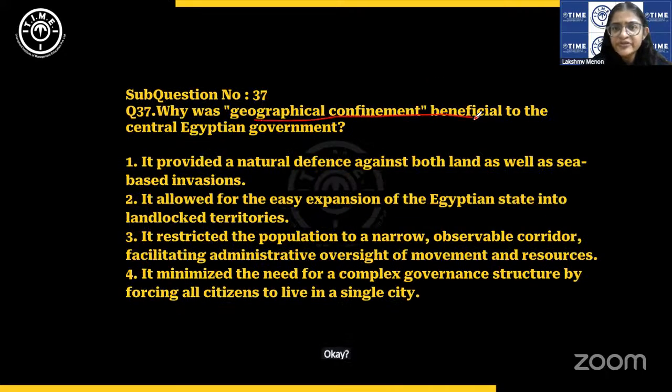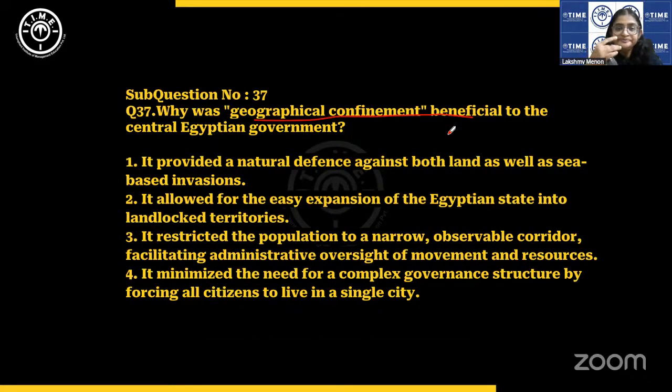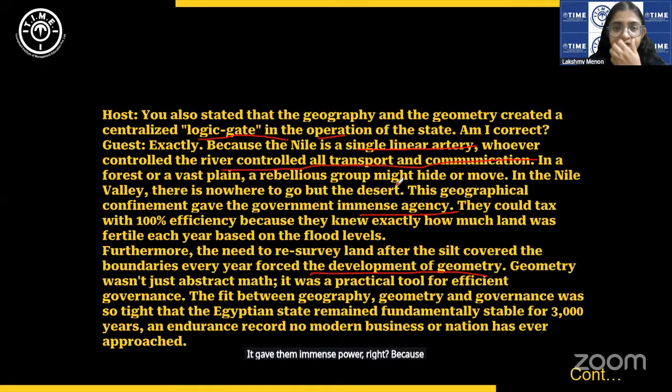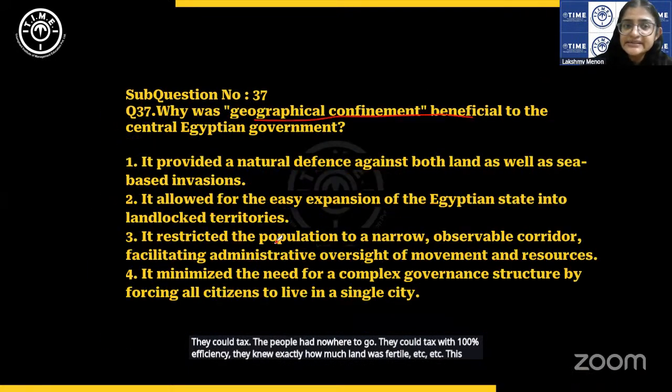Why was geographical confinement beneficial to the central Egyptian government? It gave them immense power, right? Because the people were confined to that area, they could tax. The people had nowhere to go. They could tax with 100% efficiency. They knew exactly how much land was fertile, and so on. This is the reason.